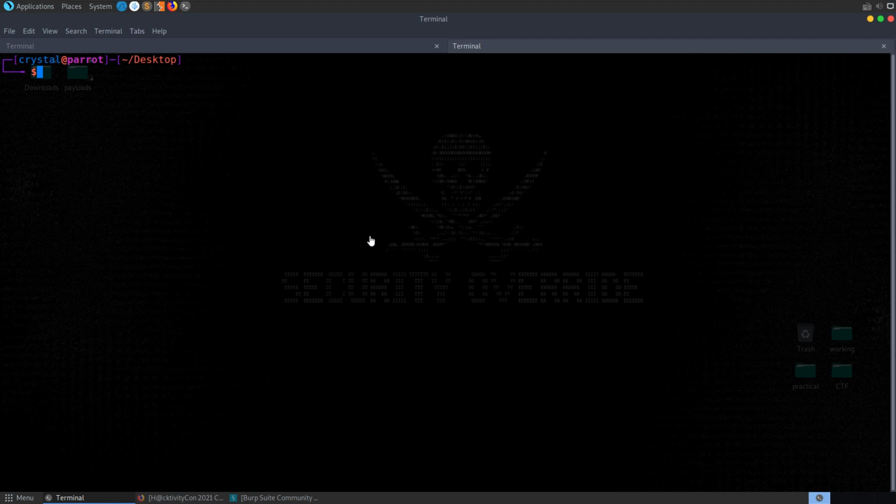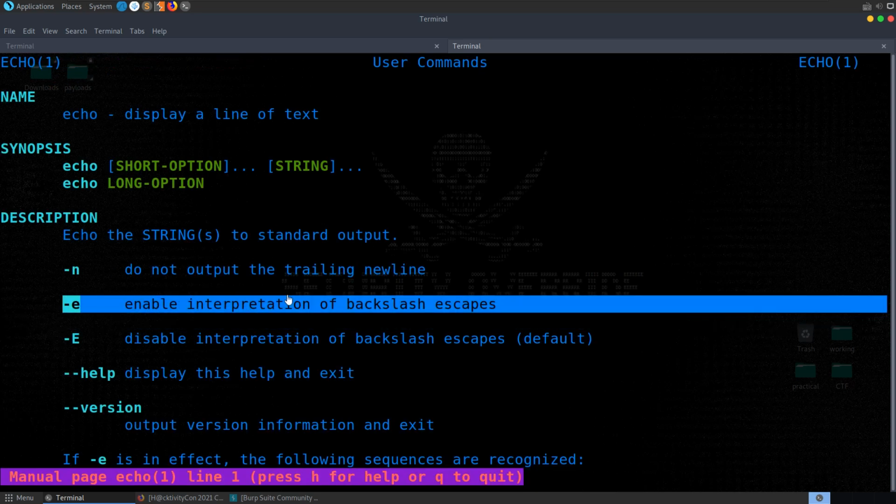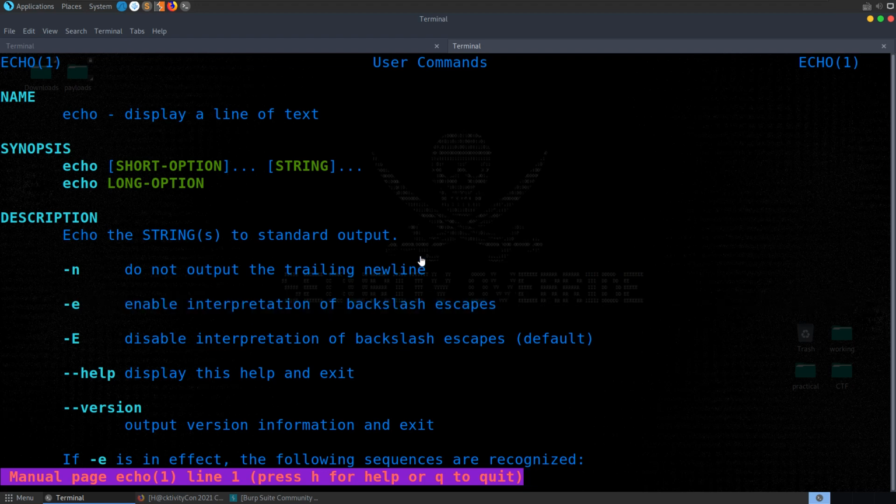Let me open up a new terminal, and if we have a look at the manual page for echo, there is a -e flag which will enable the interpretation of backslash escapes.